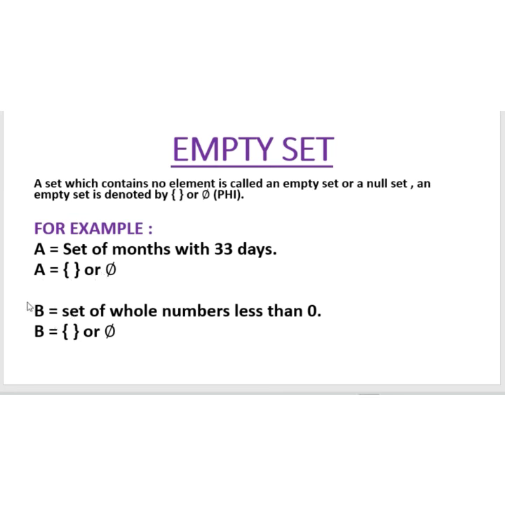In the second example, set B is a set of whole numbers less than 0. We know that whole numbers start from 0 or are greater than 0. There is no whole number less than 0, so set B is also an empty set or a null set.